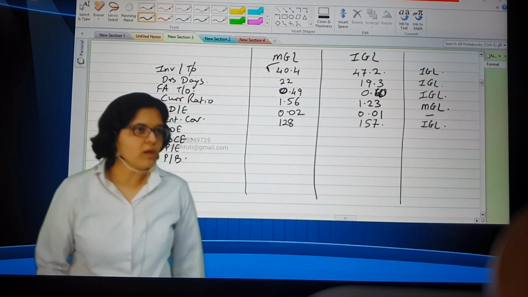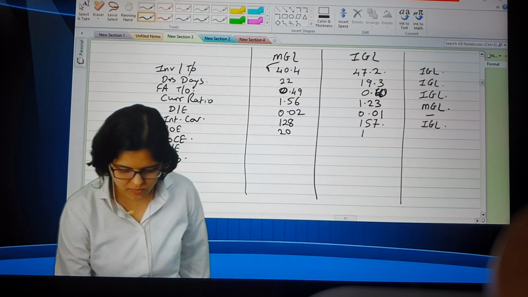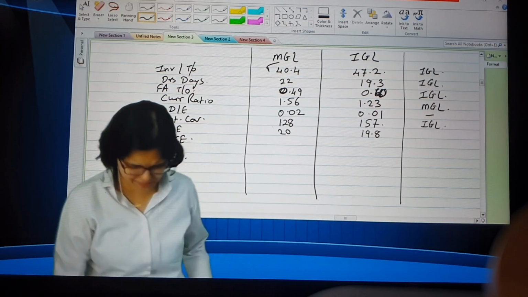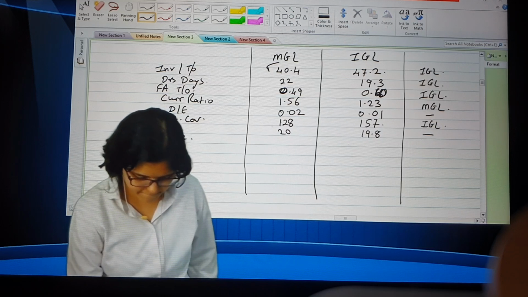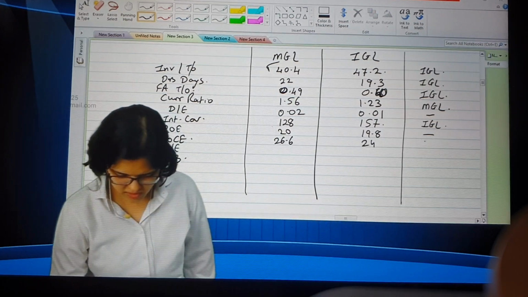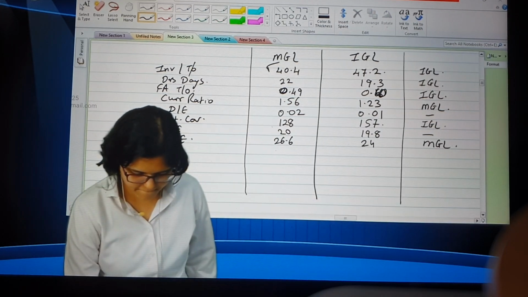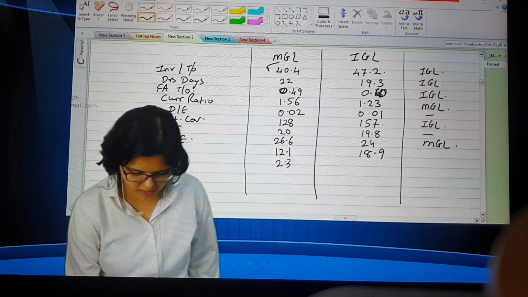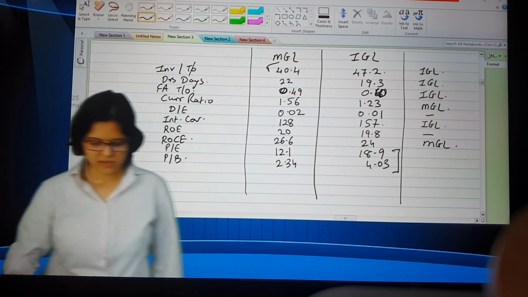IGL. ROE, 20%. 19.8. Again, I think this should be disqualified. It's almost the same. I mean, no, I can't say, oh my god, this is way too better. 19.8 and 20 is fair now. ROCE? 24. Okay, okay. PE 12.1, 18.9. They don't tell me which is better. Last, 2.34, 4.03. We'll park these aside.